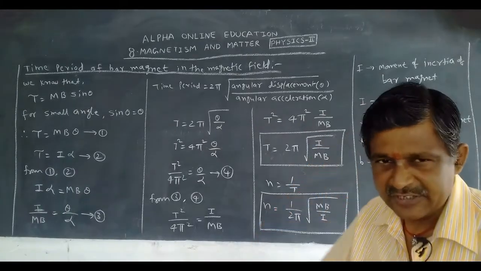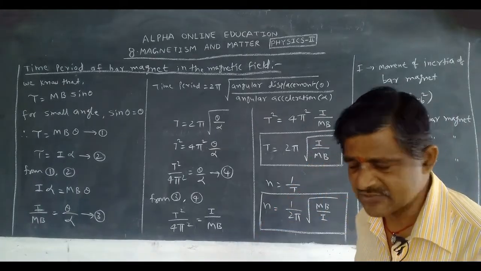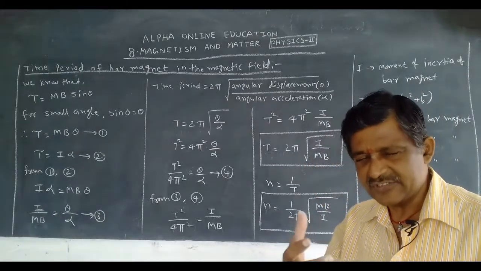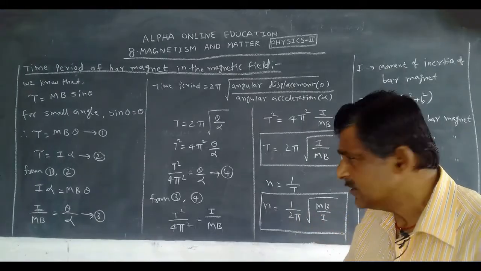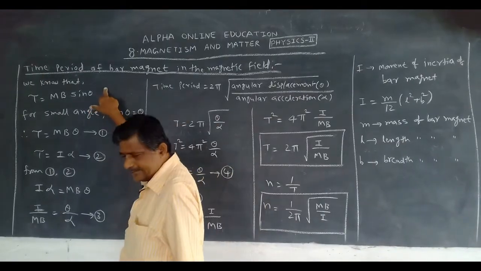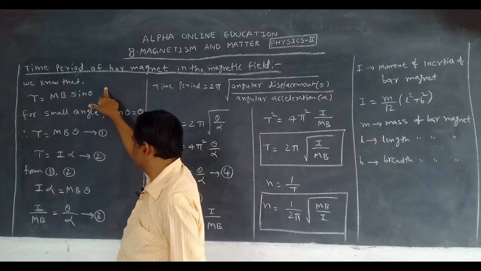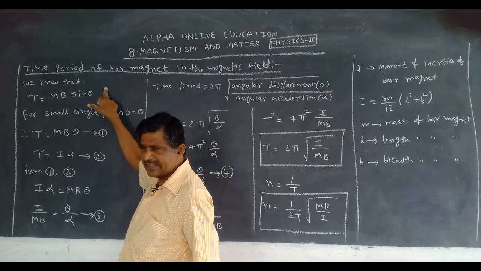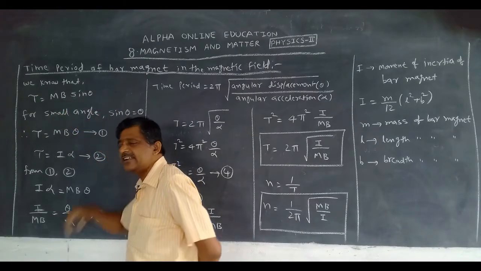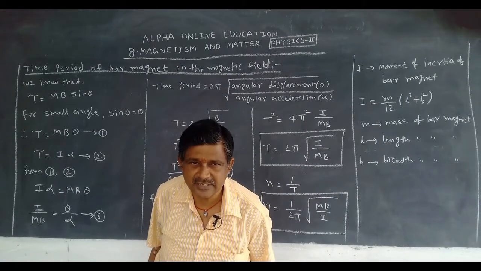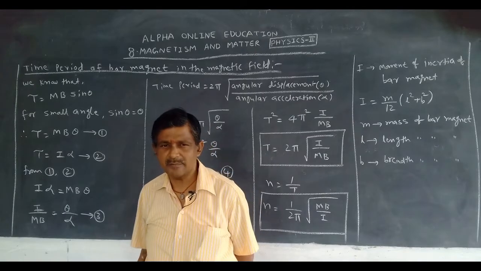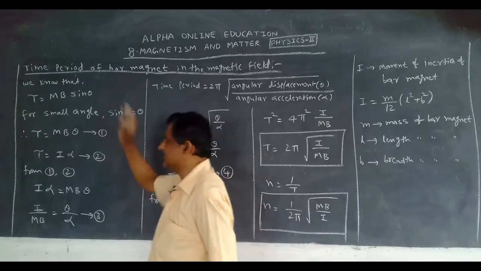Now we want to derive the equation for the time period, and then the frequency. Now let us see how we can get it. You must know all the equations we have covered up to now, then it is very easy to solve. In the previous class we studied the torque experienced on the bar magnet in the uniform magnetic field. What is the principle? Tau is equal to mB sin theta. It is the torque experienced on the bar magnet in the uniform magnetic field.